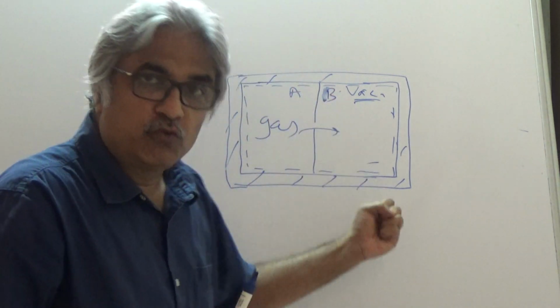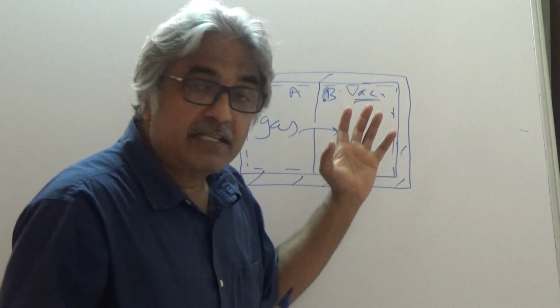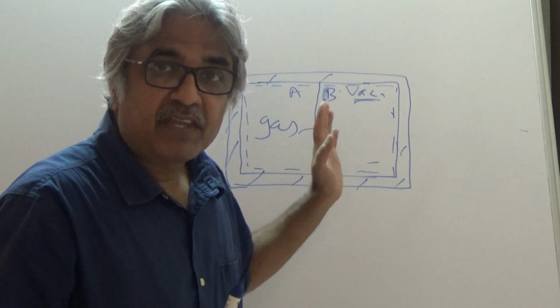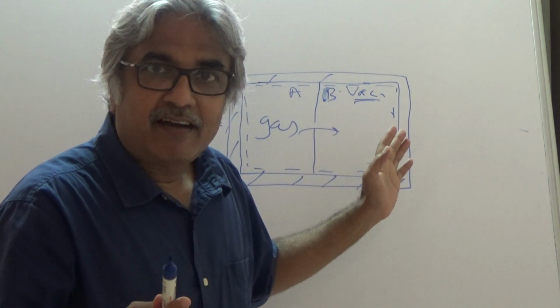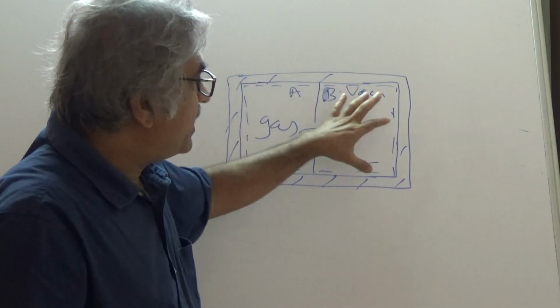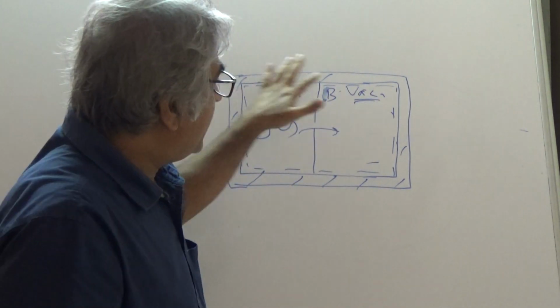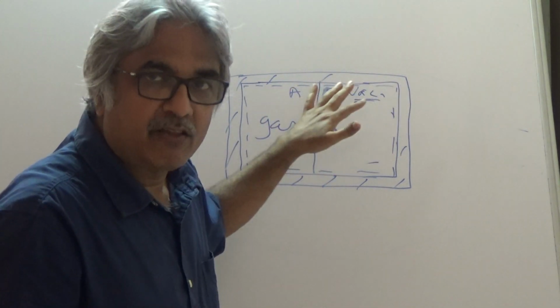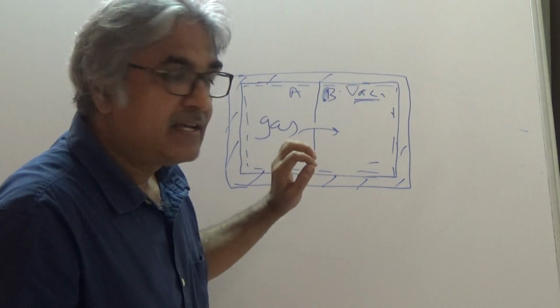This process is irreversible, which can be easily understood, because the gas has moved from here to here spontaneously, so it will have a new volume and a new, obviously lower, pressure because volume has increased.